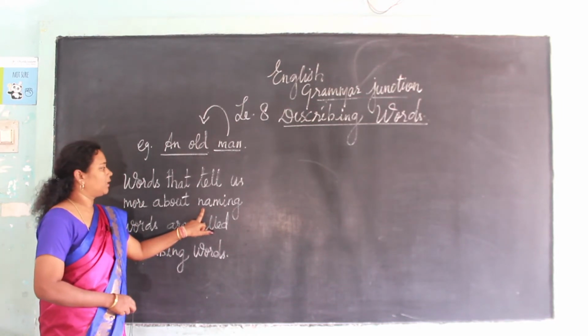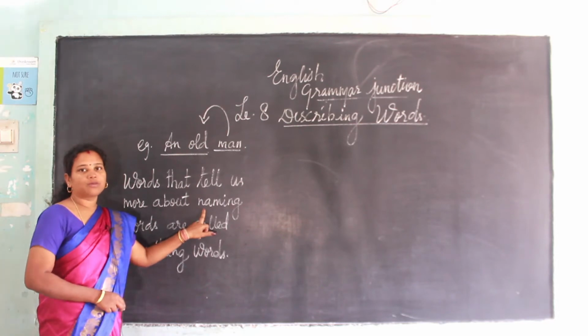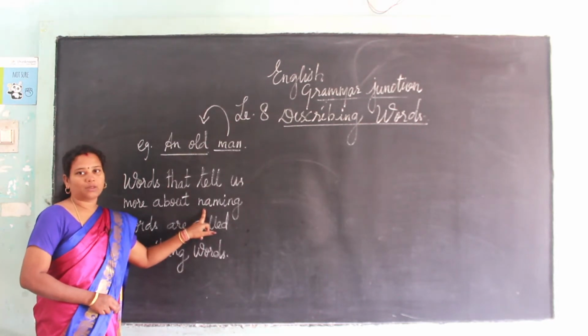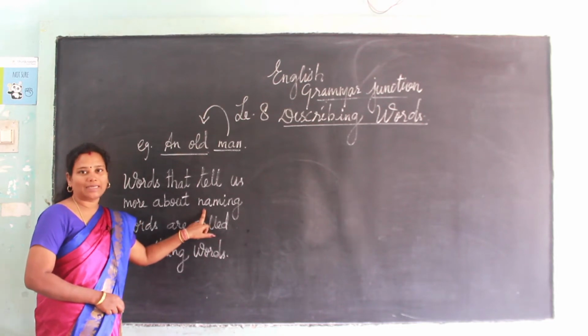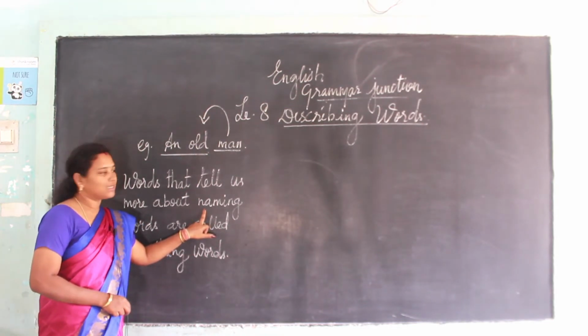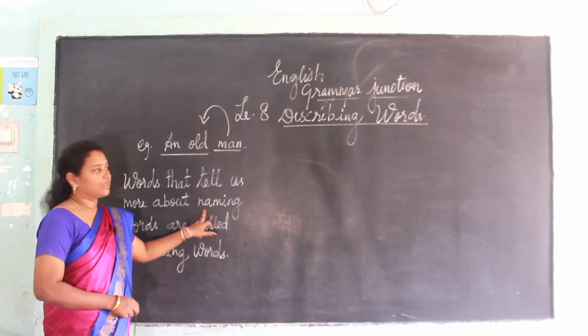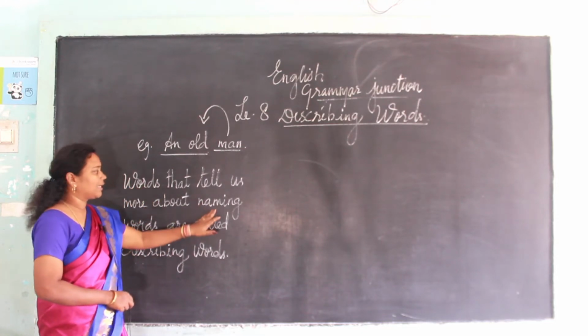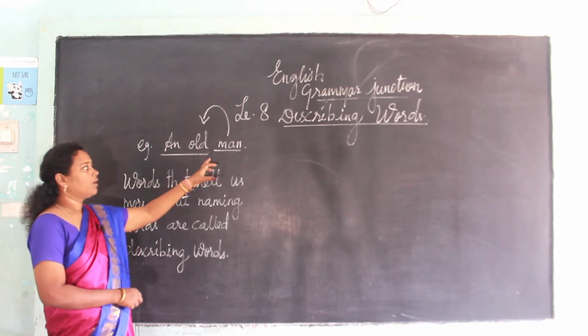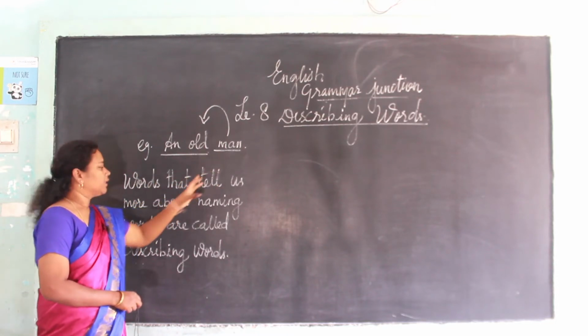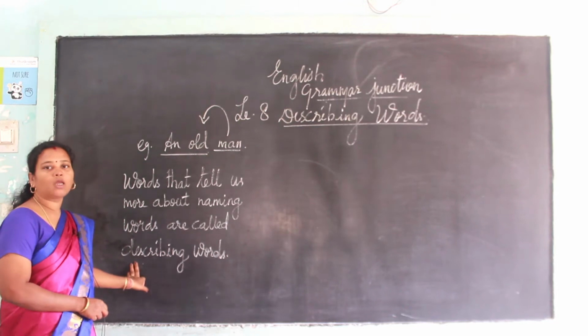For example, a spoon is an object, the Taj Mahal is a place, and then the name of a person. These are all called naming words. Words that tell us something about a noun are called describing words.